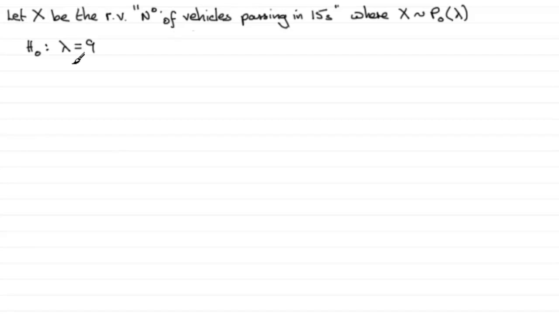Now we're told that this traffic officer records seeing 12 vehicles pass the fixed point in this interval. So that officer observes 12 vehicles. So I'm going to say that my observed value, little x here, is 12. Clearly, since we only expect 9 vehicles every 15 seconds, seeing 12 would make us think that the mean has now increased. So that is the alternative hypothesis H1, that lambda is now greater than 9.